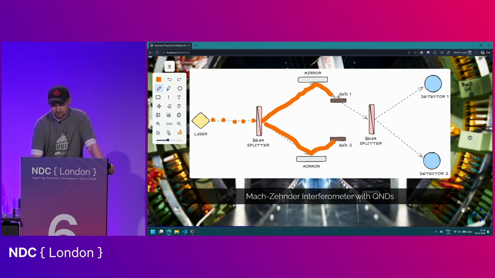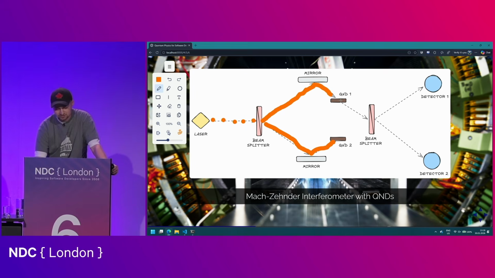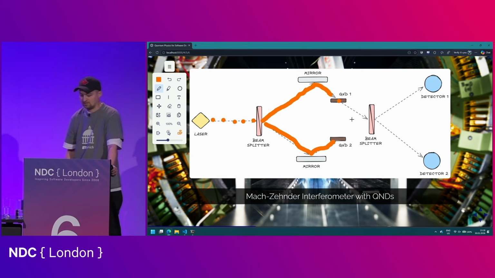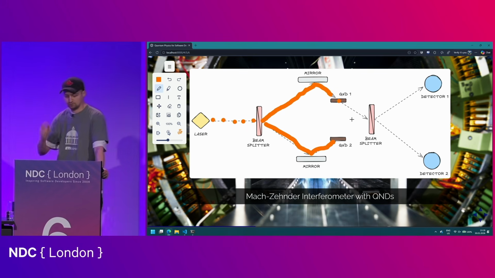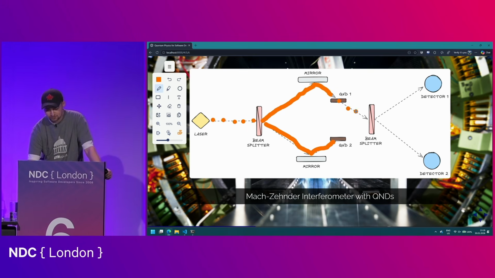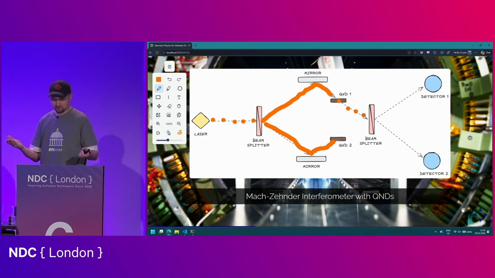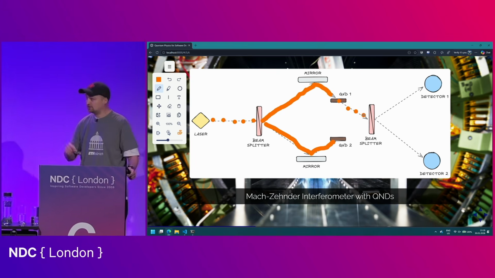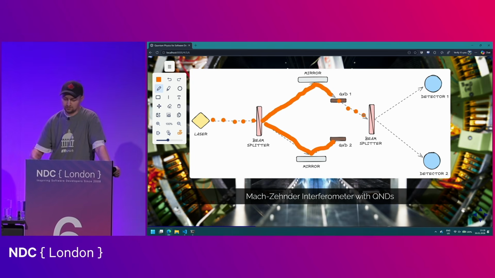So it will sometimes light up detector or quantum non-demolition trap 1 and sometimes the other one. It will never be caught in 2 places at once. So let's imagine that it showed up here. Right now we know that it's there, which means we have forced the photon out of the superposition state. And now it approaches the second beam splitter, and it actually approaches it only from one direction, not as before. So it doesn't have itself to interfere with anymore. So the interference effect disappears.